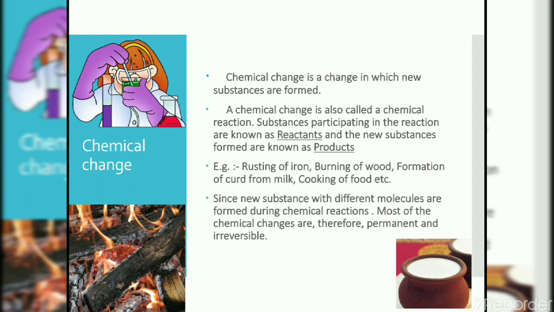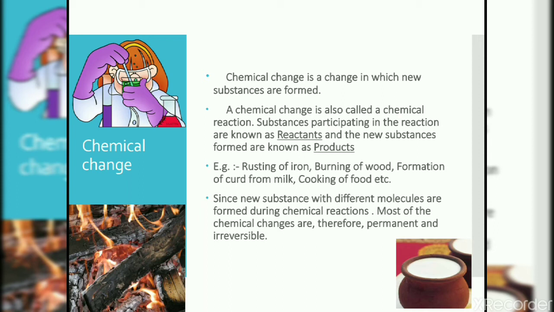Since new substances with different molecules are formed during a chemical reaction, most of the chemical changes are therefore permanent and irreversible. Just take the example of growth in plants or animals. What happens to the food you eat? It is absorbed by the body, some reactions are happening, it is used to nourish our body. So the substances that make up a cell are different from the substances present in food. With the reactions, new substances are formed.